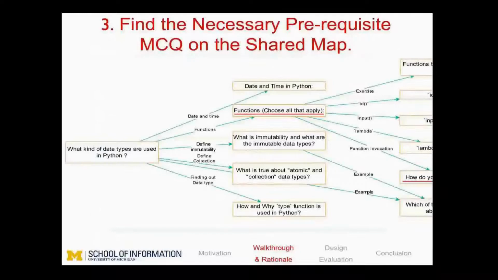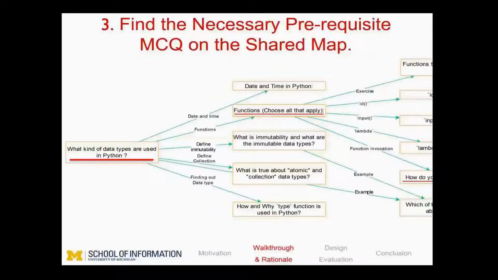One of the main differences between our design and other MCQ generation systems is a shared map where students draw prerequisite links between questions. The student navigates through the shared map of existing MCQs and pushes forward to reach the related topic and find the necessary MCQ that other students should learn first to be able to learn the new MCQ. Here the student starts from the question, what kind of data types are used in Python?